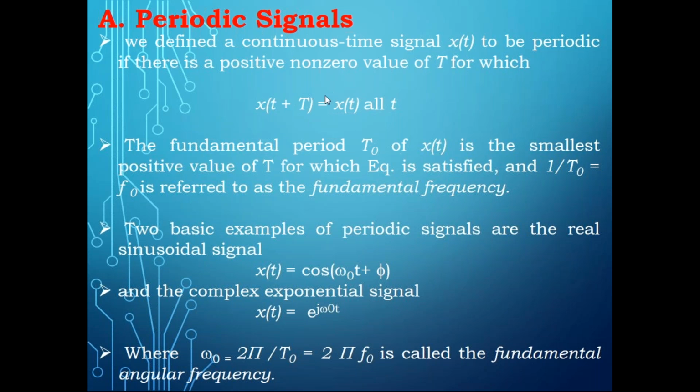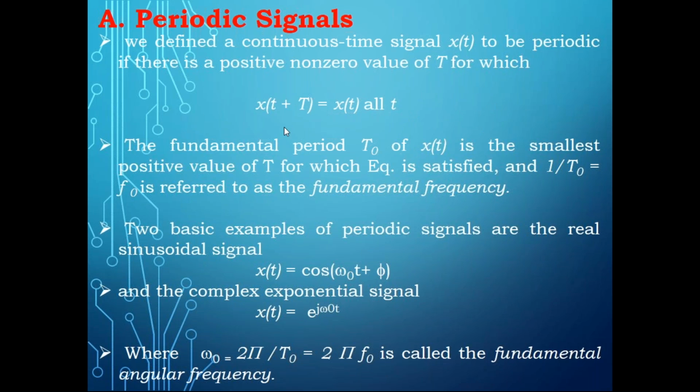So any signal or function is said to be periodic if it satisfies the condition x of t equal to x of t plus capital T. And the fundamental period, which we denote as T naught of x of t, is the smallest positive value of T for which the above equation is satisfied. That is what it means.